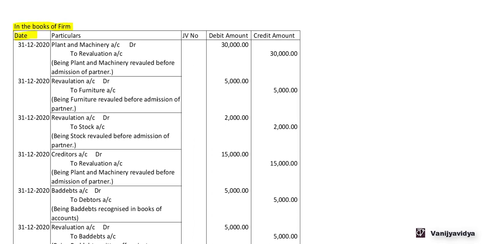So this is a journal entry in the books of the firm. We have date, particulars, JV number, debit amount, credit amount. First, 31st December 2020, plant and machinery account debit 30,000 to revaluation account 30,000, being plant and machinery revalued before admission of the partner. Now 30,000 is 2,50,000 minus 2,20,000.